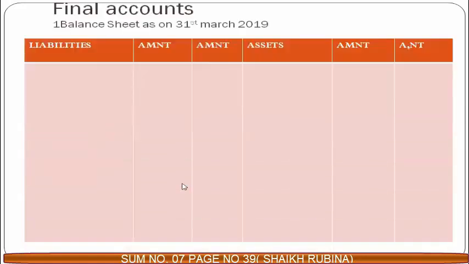Balance sheet का format इस तरह से रहेगा. Capital account SAPRE, ATRE. This is the format for balance sheet. Okay, now we start transferring accounts in the balance sheet.